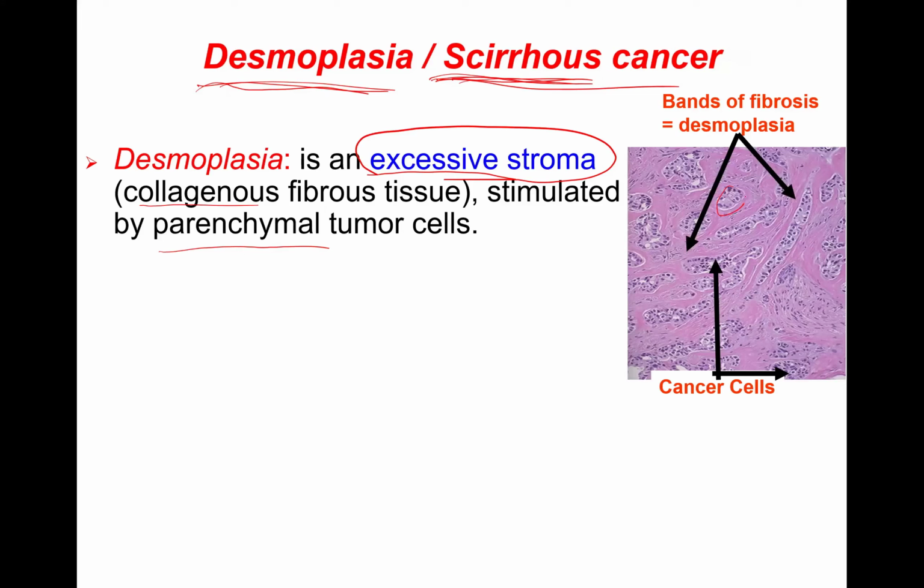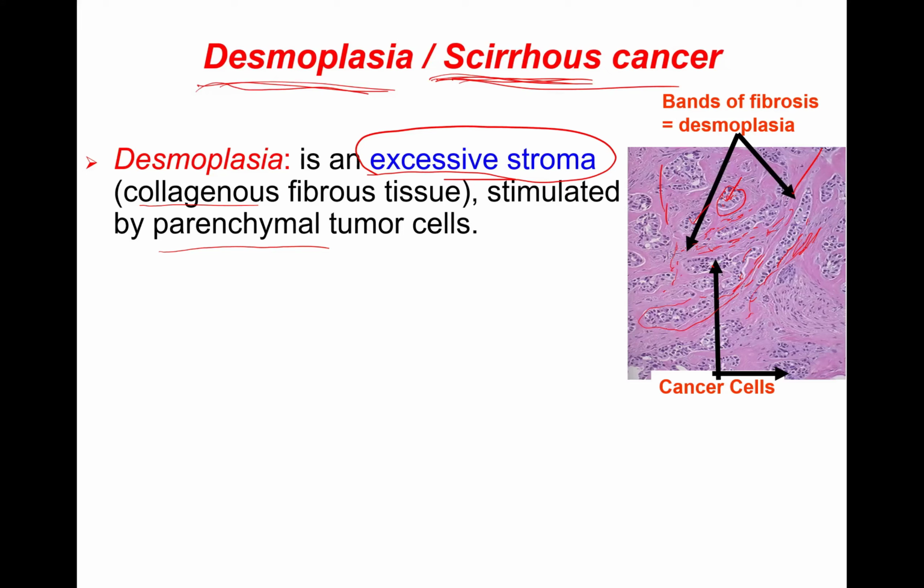For example, we can see glands here with the lumen, surrounded by functioning tumor cells, which have stimulated the surrounding fibroblasts to produce a lot of collagenous fibrous tissue. You can see a lot of eosinophilic pinkish material, like fibrous tissue formation. These are the cancer cells, and this is the desmoplastic reaction. A question may be encountered in your exam: what is the important hallmark finding in this histopathological slide? This is the important finding.